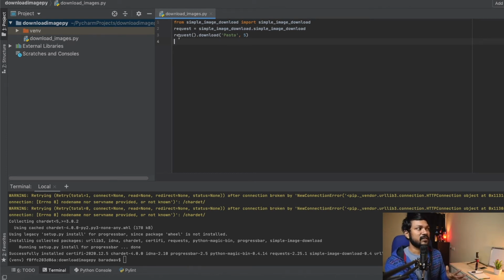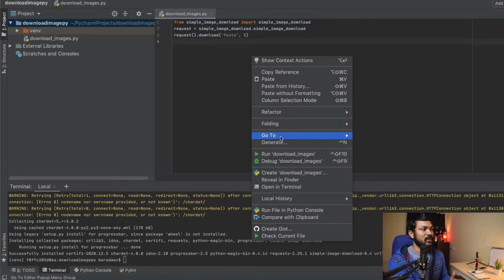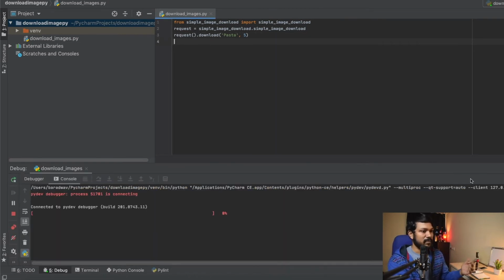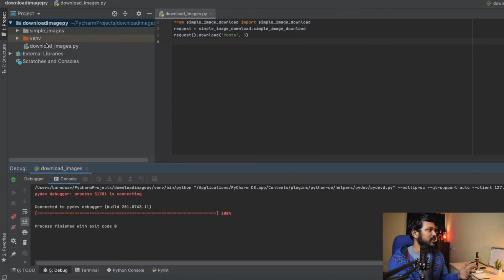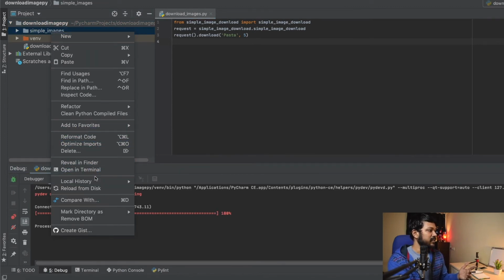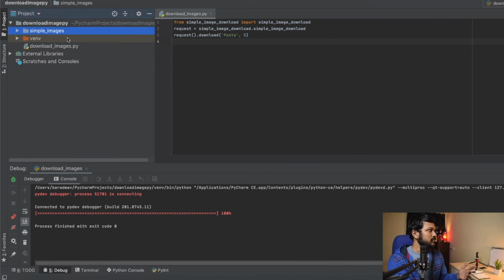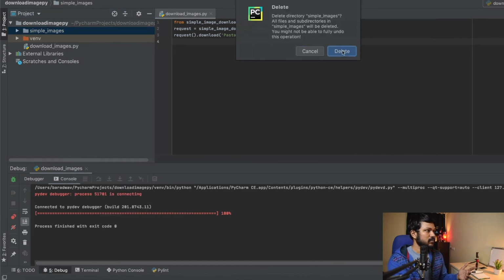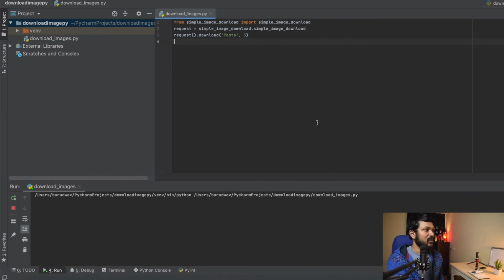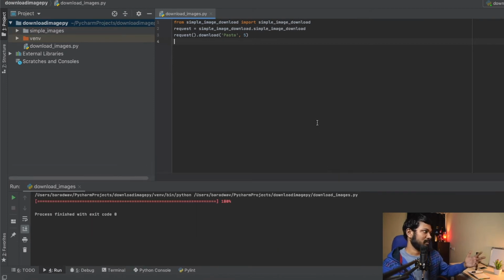And the first thing is the request of download of pasta, right? I'll run this program, and by my mistake I did a debug. I'll stop it right here. Actually, it has downloaded something. Let me delete it. All right, we need to run this program and not debug it. Run this program and it's going to complete. It says 100%, which means that the progress is 100% completed.